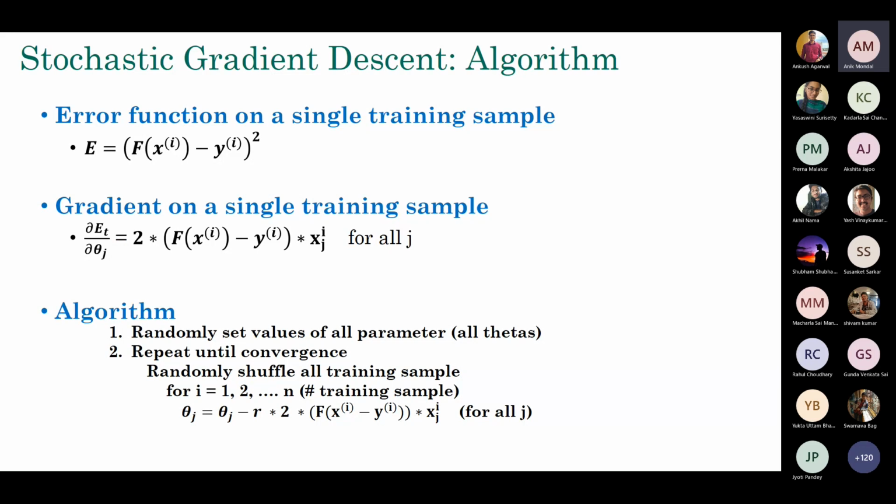So in one full pass over the data, you are basically making n updates, because after every sample you are making one update. But in batch gradient descent, after taking a full pass over all the data, you are making only one update. That basically makes stochastic gradient descent scalable on a very large volume of data, and that's the default choice. There's a slight variation here, and the problem, which I will mention in the next slide, but that's the basic idea of stochastic gradient descent.